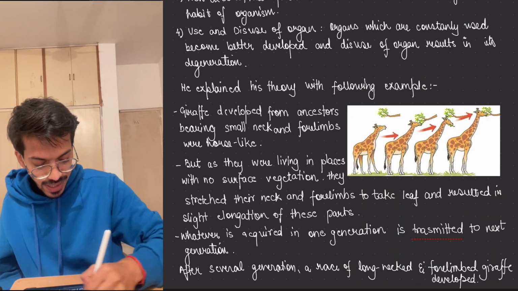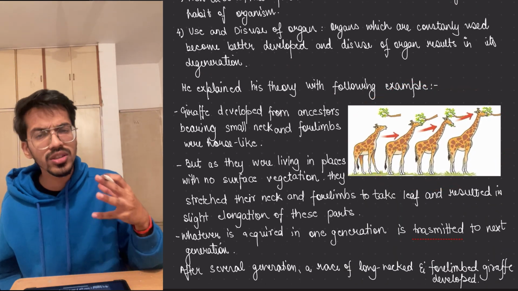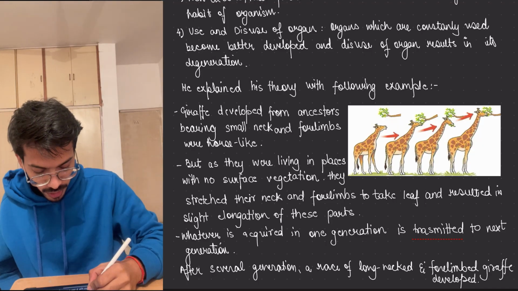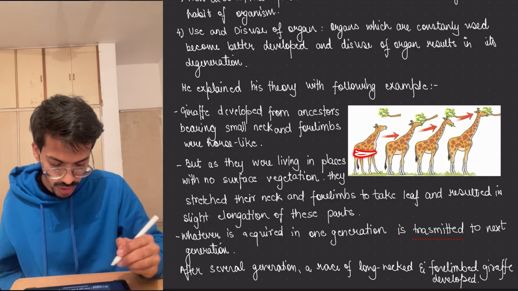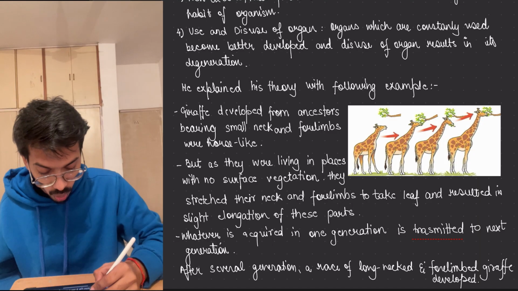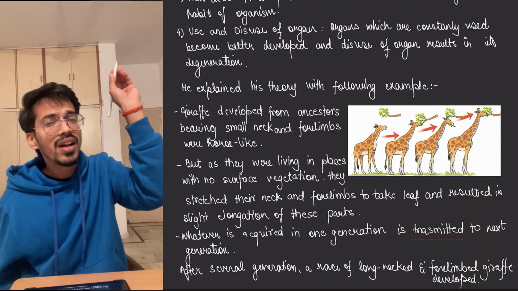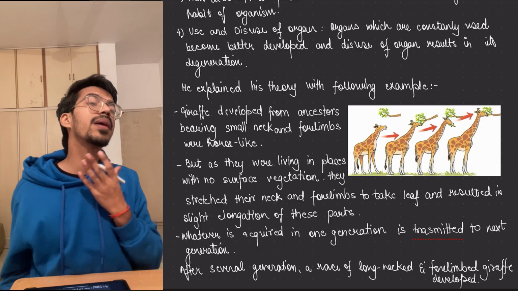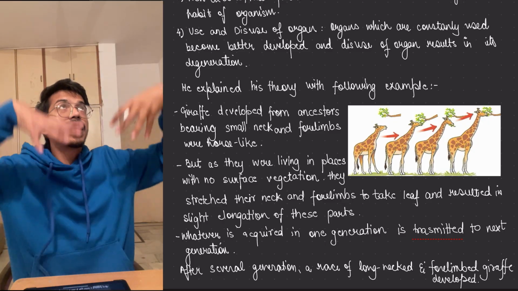So he explained it with the help of the giraffe. He said that earlier the giraffe was shorter in size, its forelimbs were shorter, not long enough. These are the hind limbs, these are the forelimbs, and they were of equal dimension. But since all the food was up high, and it was not able to get the leaves, it kept on stretching itself. As it stretched, its neck stretched and its forelimbs also stretched to make it longer.